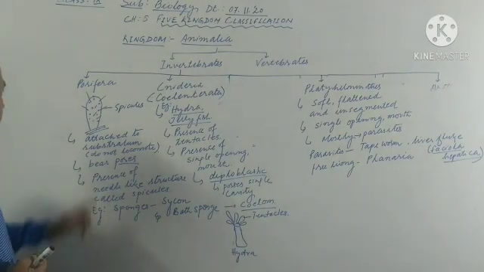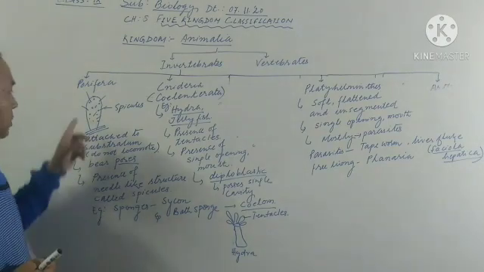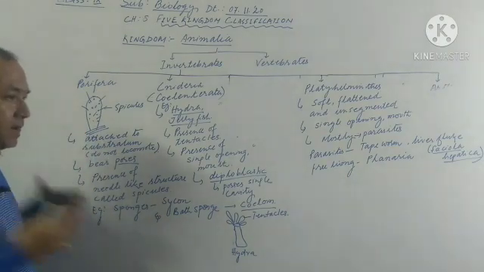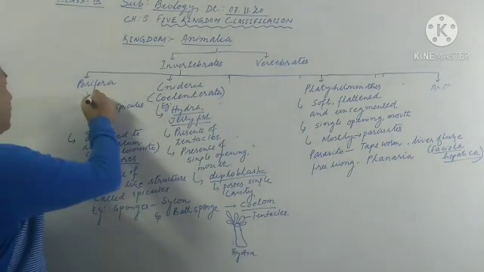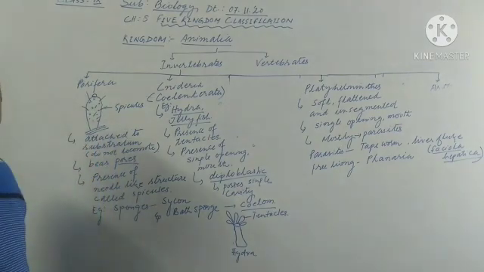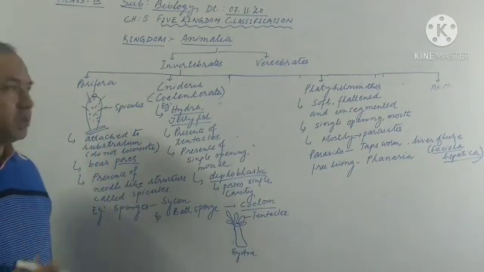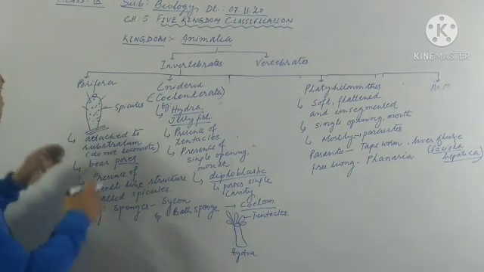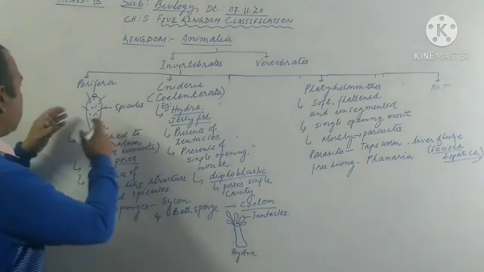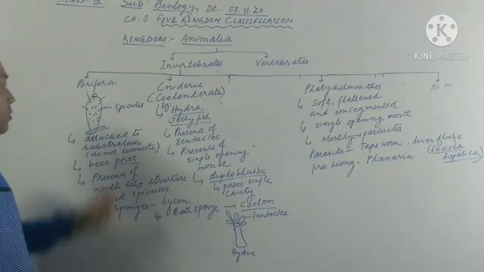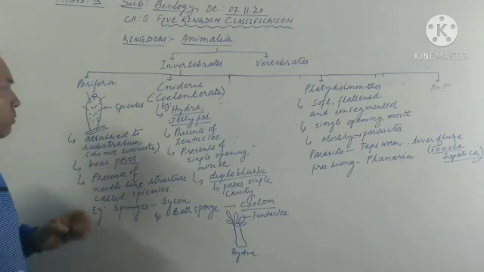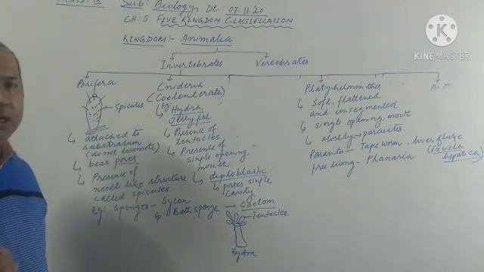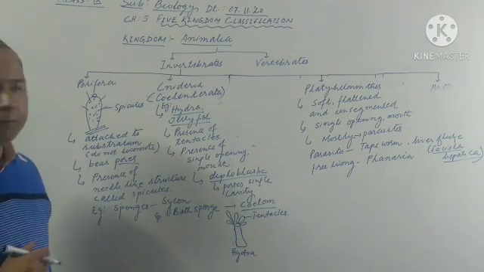Now, further to know more, through these pores the water enters into the body of Porifera, and there is a single large opening at the top, which is called the osculum. Some detail is not required, but still I am explaining. Through all these pores the water enters, and again the water comes out through a single opening, the osculum. As the water flows, the cells of the Porifera engulf the microorganisms which are present in it. So this is how they feed.